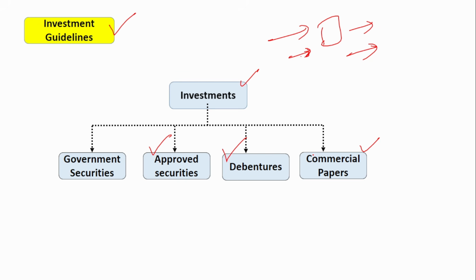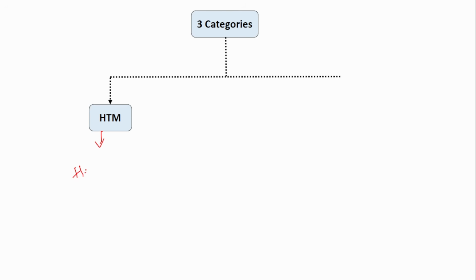This investment guidelines is provided by the Reserve Bank of India, and the guidelines have to be followed by all the banks in India. Mainly, there are 3 categories of investments. First is HTM. What is HTM? HTM is held till maturity.